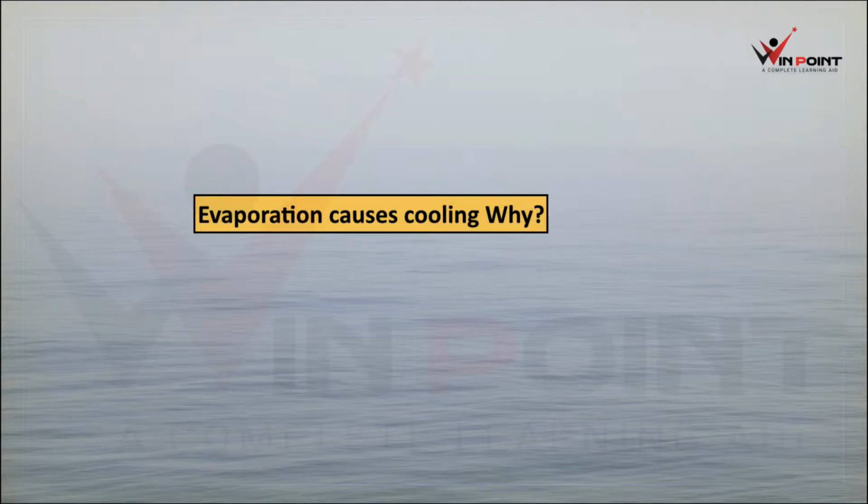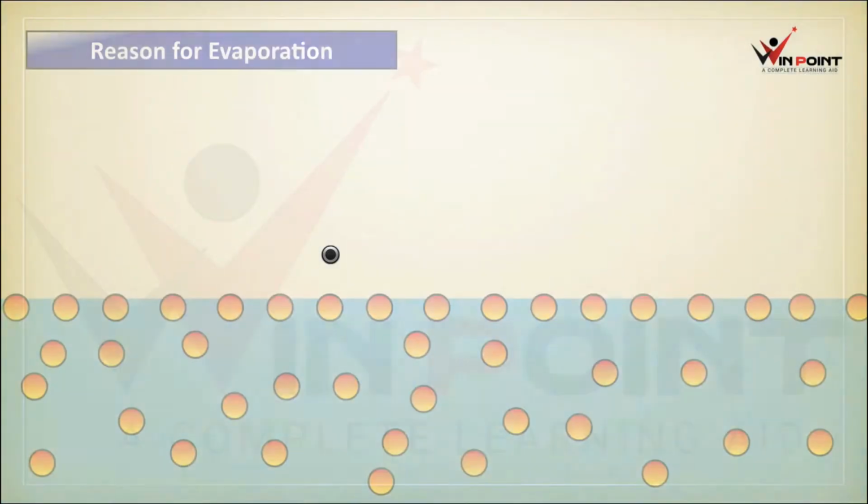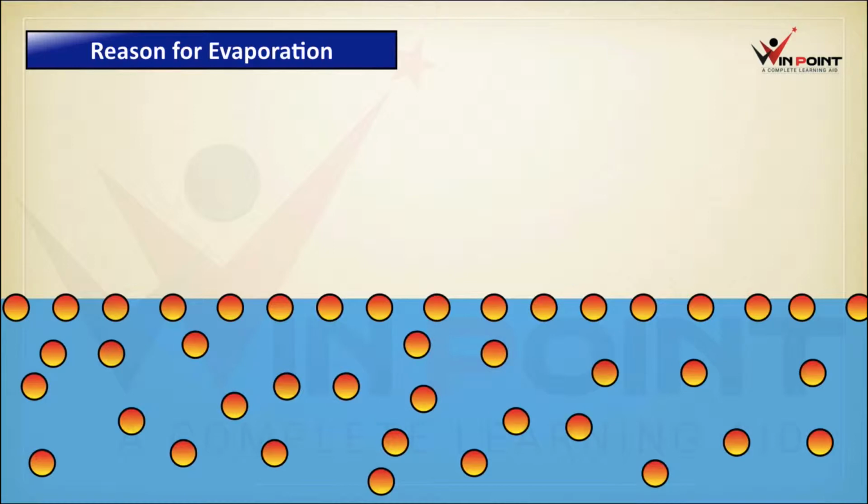Evaporation causes cooling. Why? We know that evaporation is the process of conversion of liquid into vapor at any temperature below its boiling point. Without boiling, evaporation will take place. Now we can discuss what is the reason for the evaporation. Then only you can understand what is the reason for this cooling effect. Evaporation is a surface phenomenon. It will take place only on the surface, right?